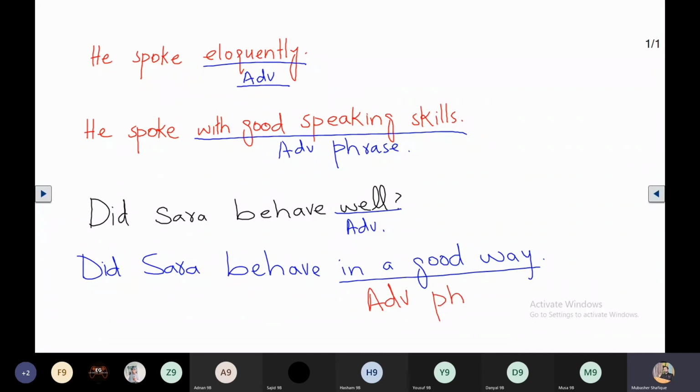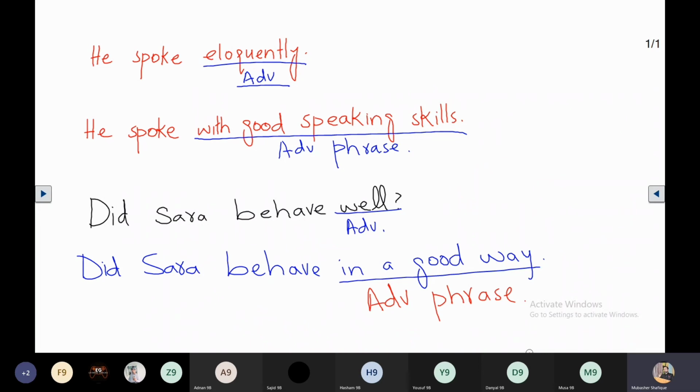So the difference between an adverb and an adverb phrase is that an adverb has only one word, it is a single word. But in an adverb phrase, we have two or more words, and an adverb phrase plays the same role in the sentence.